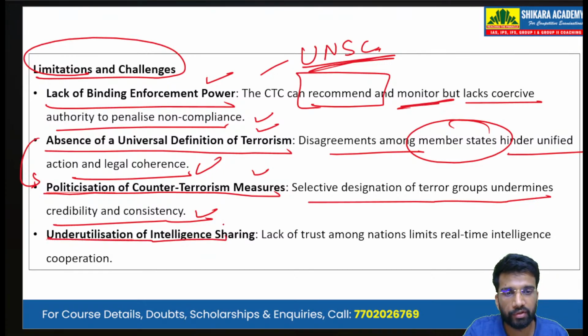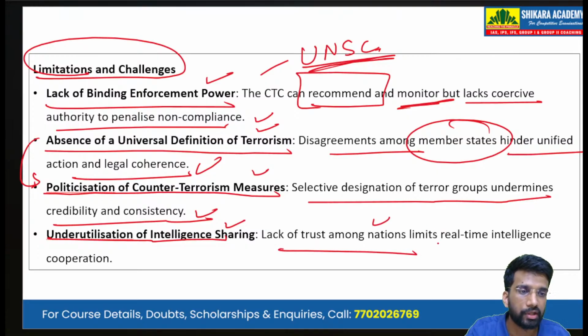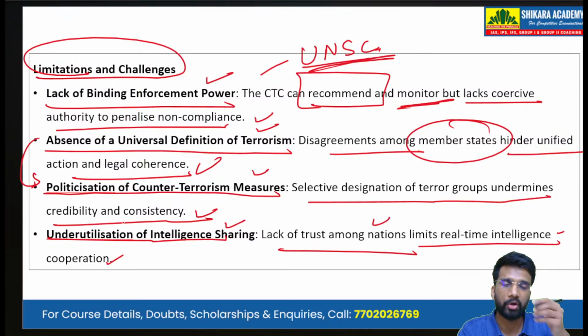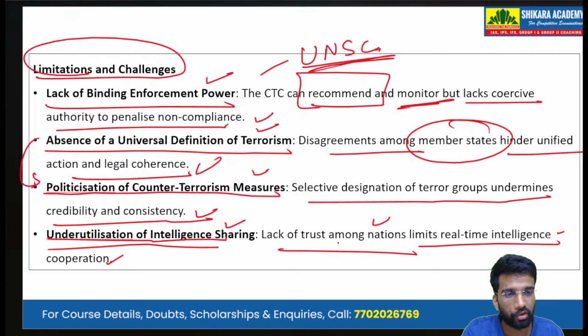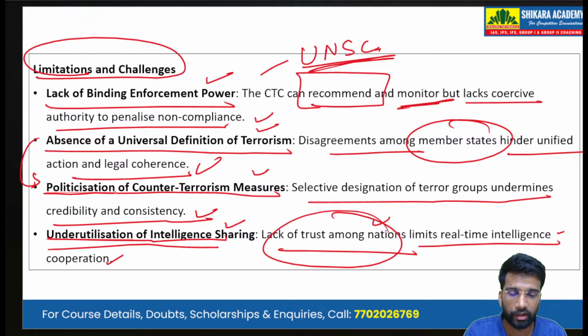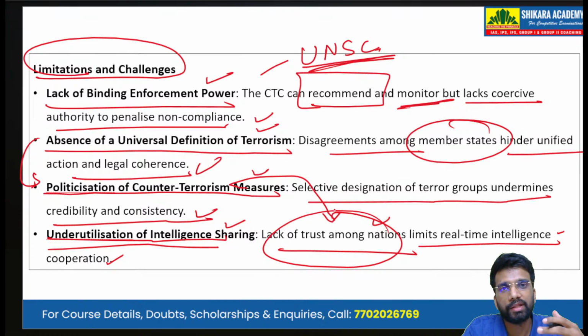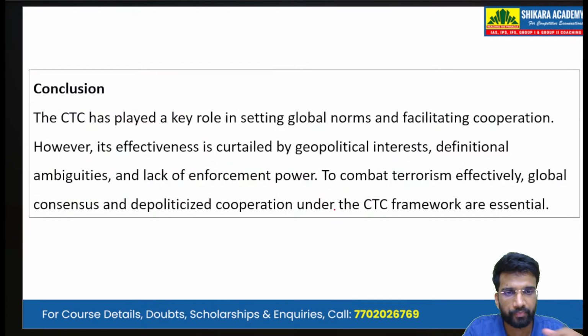Fourth is the underutilization of intelligence sharing. Lack of trust among nations limits real-time intelligence cooperation. Because of the absence of a universal definition, there is politicization, and this politicization is now leading to underutilization because there is a trust deficit. So politicization of these counterterrorism measures has inculcated a lack of trust among the nations, because India as a nation cannot trust the Western bloc or the bloc of China and Pakistan for its intelligence sharing regarding anti-terrorism.